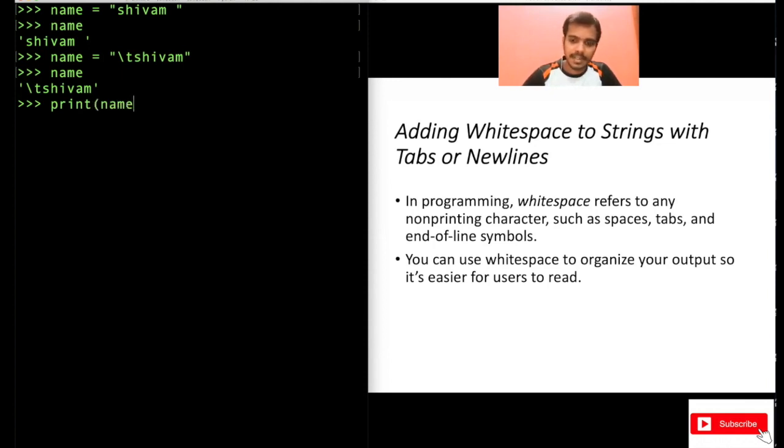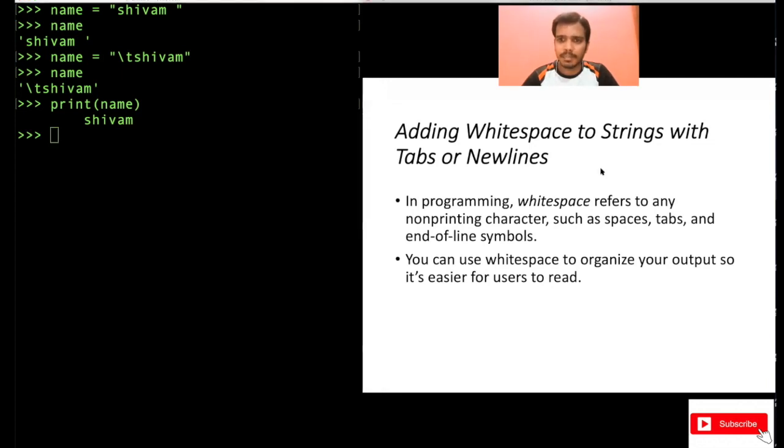So write print name. See here, I think it's close to 8 spaces, right? It depends on the system. You see there are additional spaces here and then Shivam got printed. So that's the power of tab. You can use it while you want to print something. And you can also use white space to organize your output so that it's easier for the user to read.